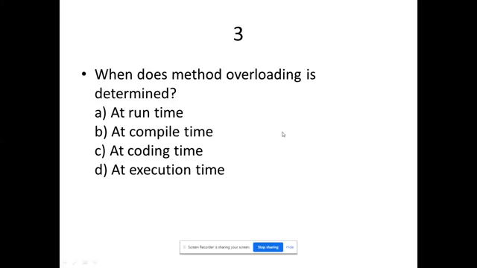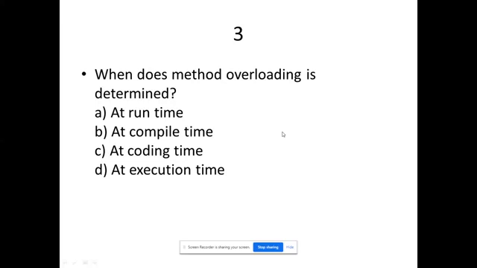Method overloading is nothing but, for example, I am going to add two numbers. I am going to write two functions. Both function names will be the same, but only the passing arguments will be different. For example, add is the function name. I am going to pass two arguments, a comma b. In the first function, add of a comma b works for integers. A and b are integers. Next, add of again a comma b, where a and b are double numbers or floating point numbers. It works for fractions. Okay, that's method overloading.